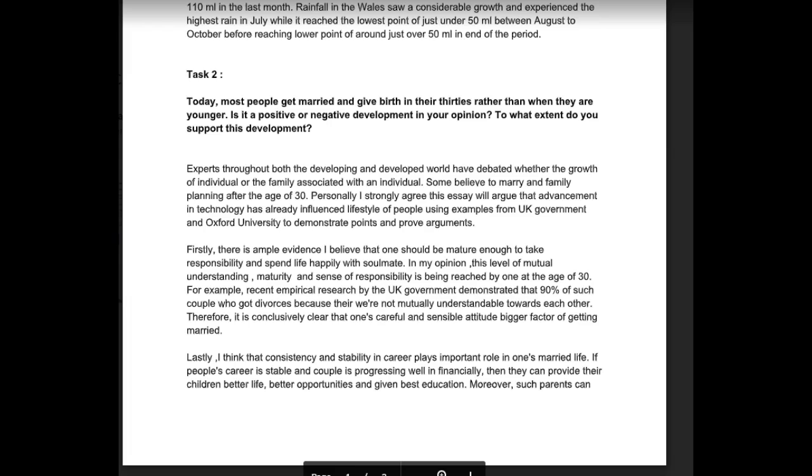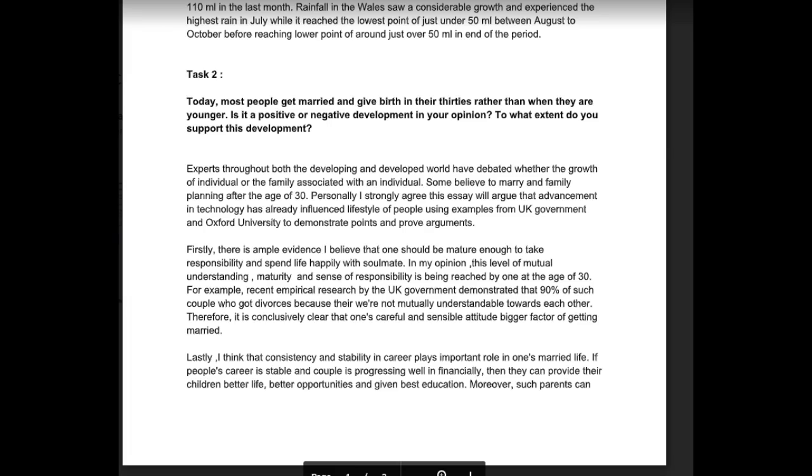Experts throughout both the developing and developed world have debated whether the growth of individual or the family associated with an individual. I don't understand that sentence. Some believe to marry and family planning after the age of 30. Personally, I strongly agree. This essay will argue that advancement in technology has already influenced the lifestyle of people, using examples from UK government and Oxford University to demonstrate points and prove arguments. Okay, reading this, I don't know what the essay is about. It's partially because of your grammar.